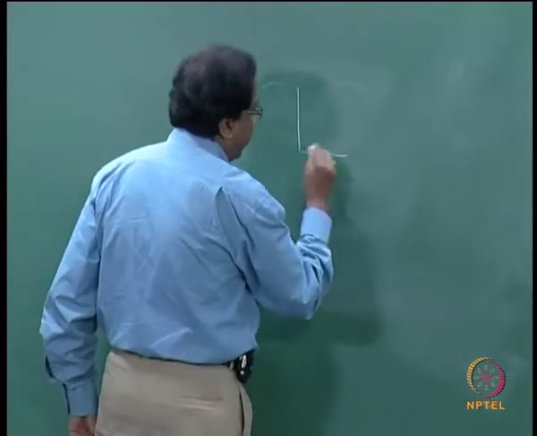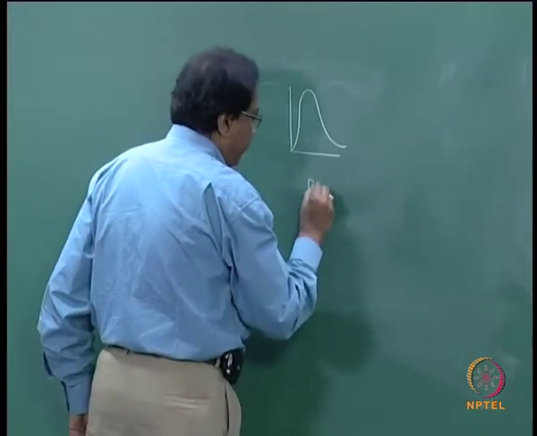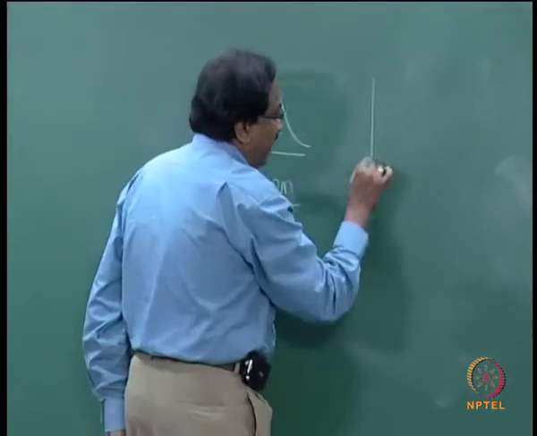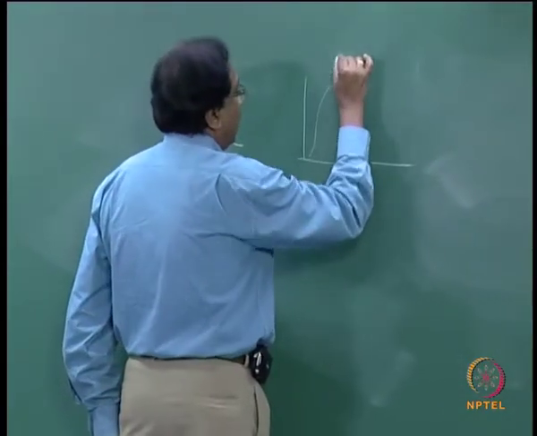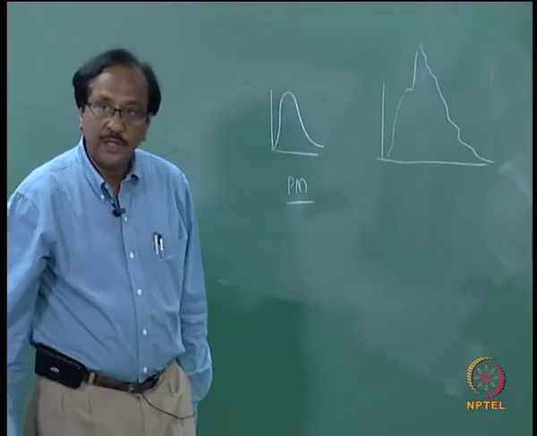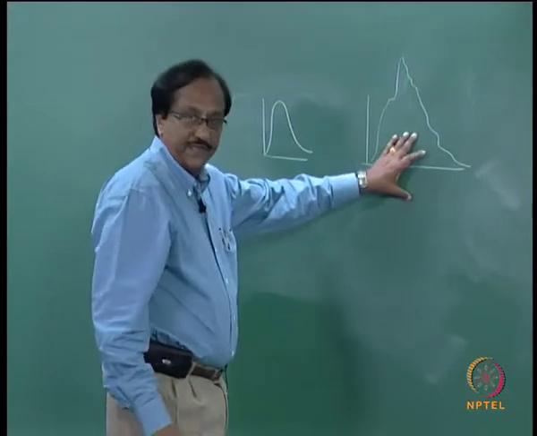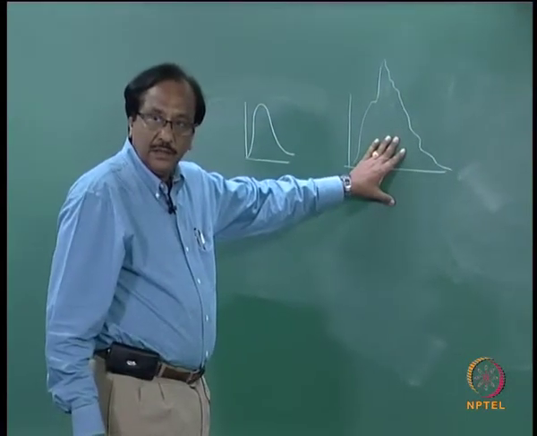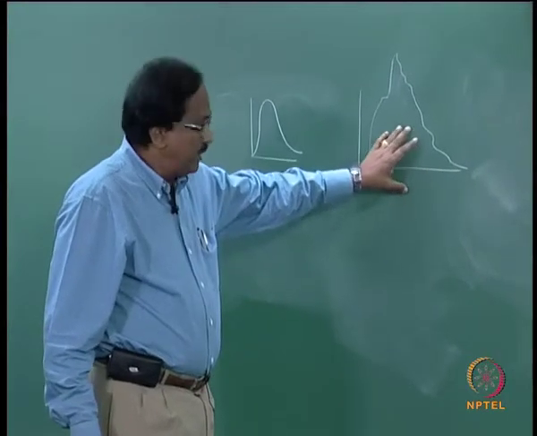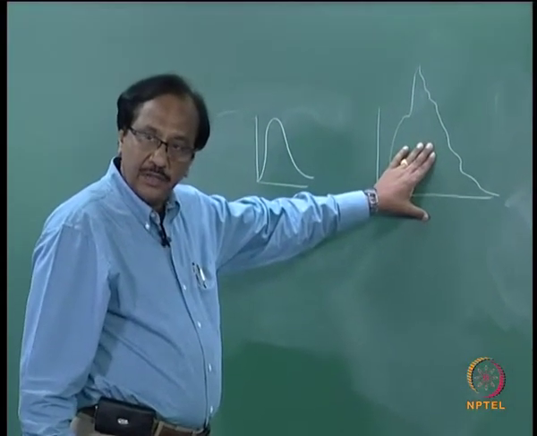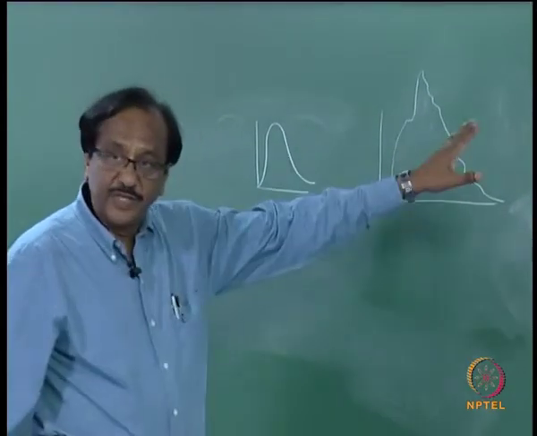It can be a theoretical spectrum, maybe PM spectrum, or it can be a measured spectrum. For example, you have measured some spectrum of the Bay of Bengal and you want to use that spectrum in the lab, you can still do that, the principle is the same.